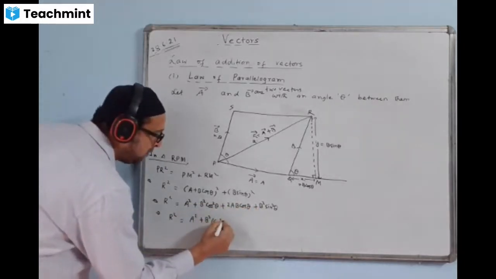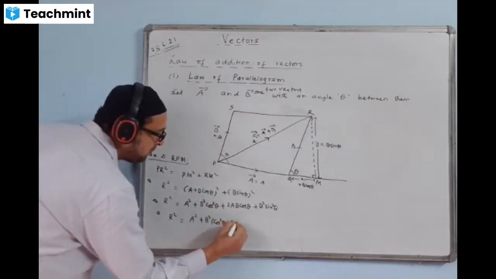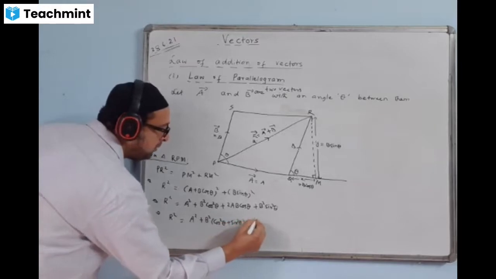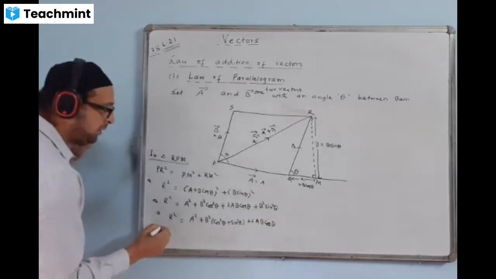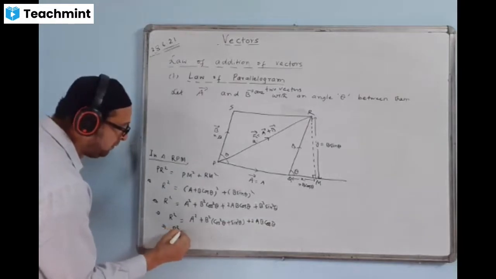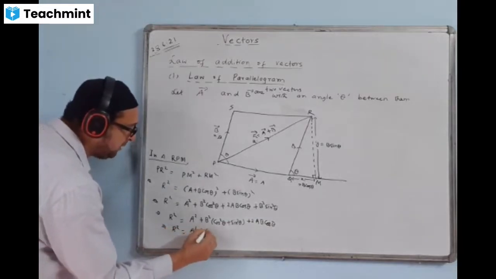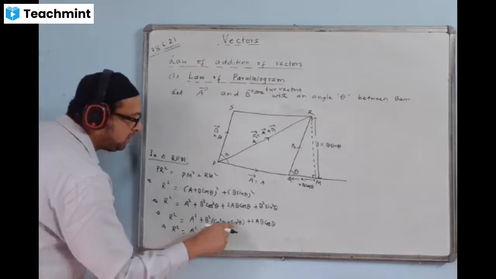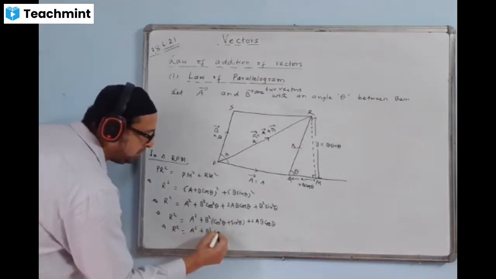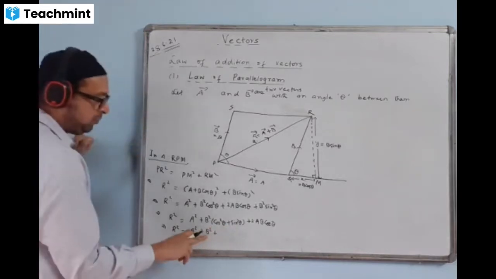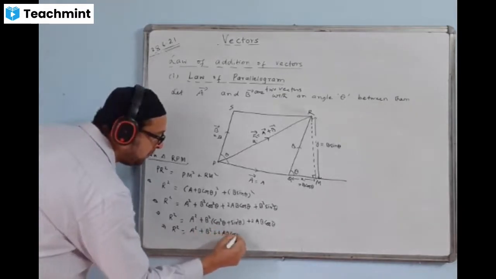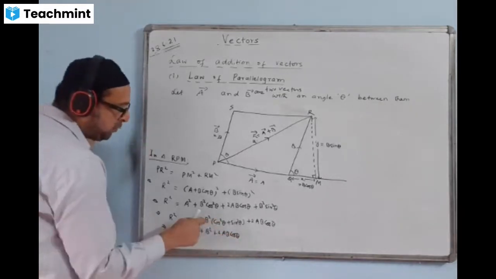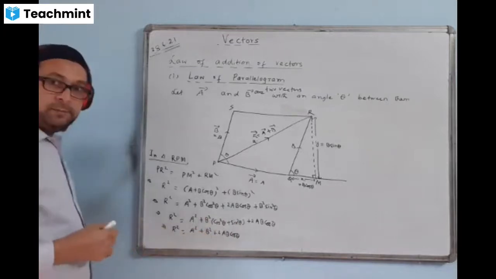You get cos square theta plus sin square theta plus 2AB cos theta. In trigonometry, we know the formula cos square theta plus sin square theta gives 1. So this will remain B square only, and then 2AB cos theta.